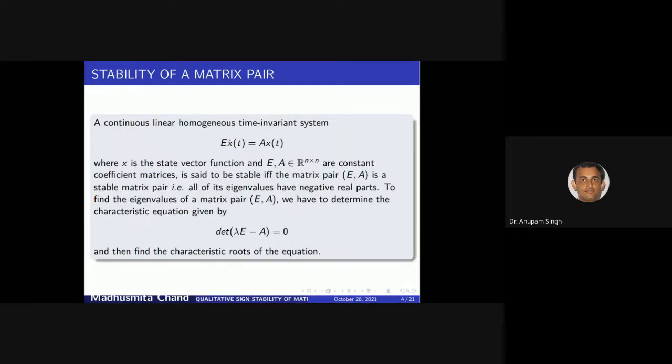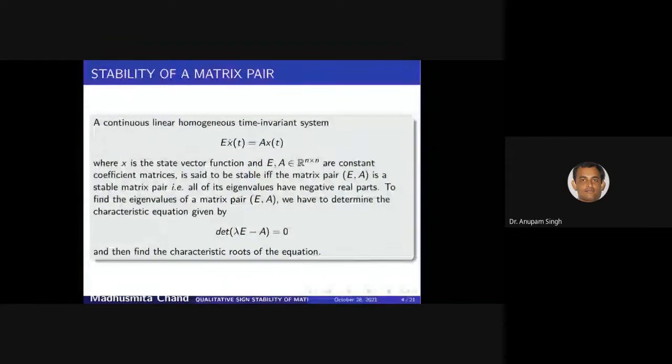Let's consider a linear homogeneous time invariant system E x dot equals A x, where x is the state vector function and E, A are n by n constant coefficient real matrices. This system is said to be stable if and only if the matrix pair (E, A) is a stable matrix pair. So all of us know a matrix pair (E, A) is said to be stable if all of its eigenvalues have negative real parts. So how to calculate the eigenvalues?